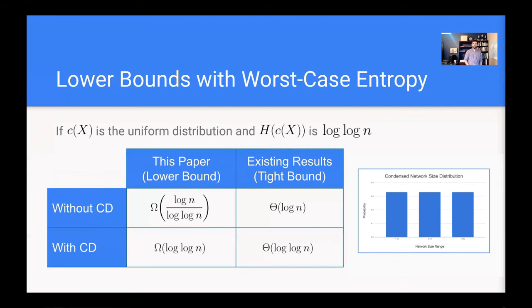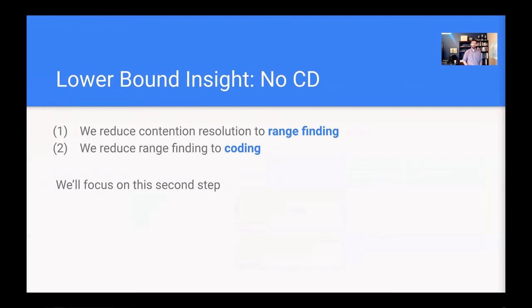So I'll use my remaining time to dig into one of these lower bounds, as it really illustrates this clear connection that we develop between the contention resolution problem and the Shannon entropy, which is the lower bound for the no collision detection setting. So in the paper, this is done in 2 steps. The first step, we will reduce contention resolution to range finding, which, as you'll see, has a very simple intuition behind it. And the second step is we reduce this range finding problem to the problem of information coding. And we'll focus more on the second step, as it really illustrates where this dependency on the Shannon entropy comes in.